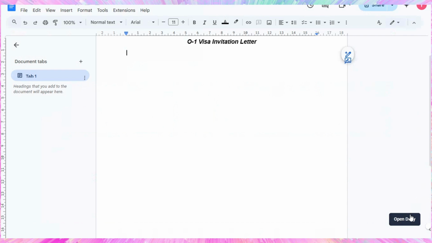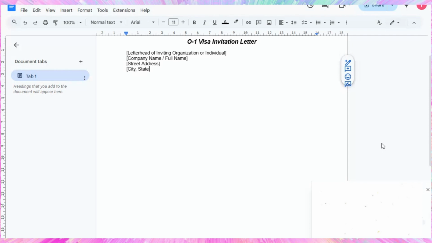visa category. At the top of your letter, you should include your official letterhead with your name or company name, street address, city, state, zip code, email, and phone number. Below that, add the current date. Address the letter to the United States Citizenship and Immigration Services, followed by their department address.